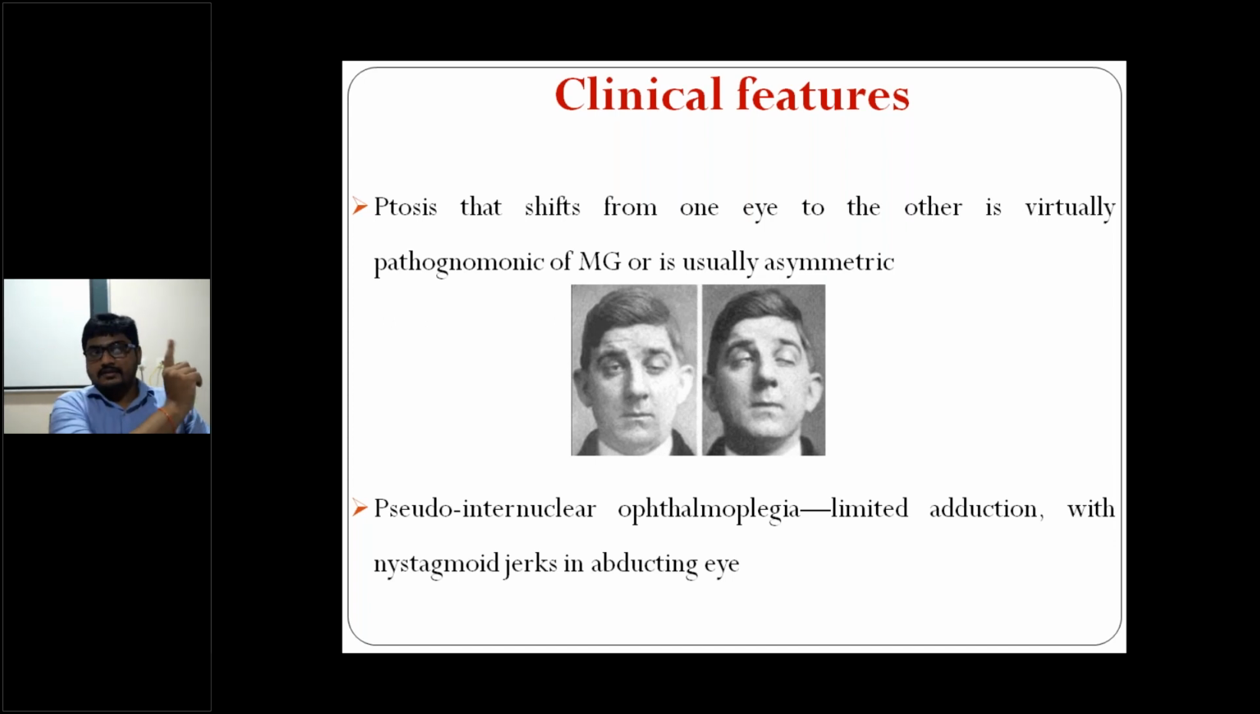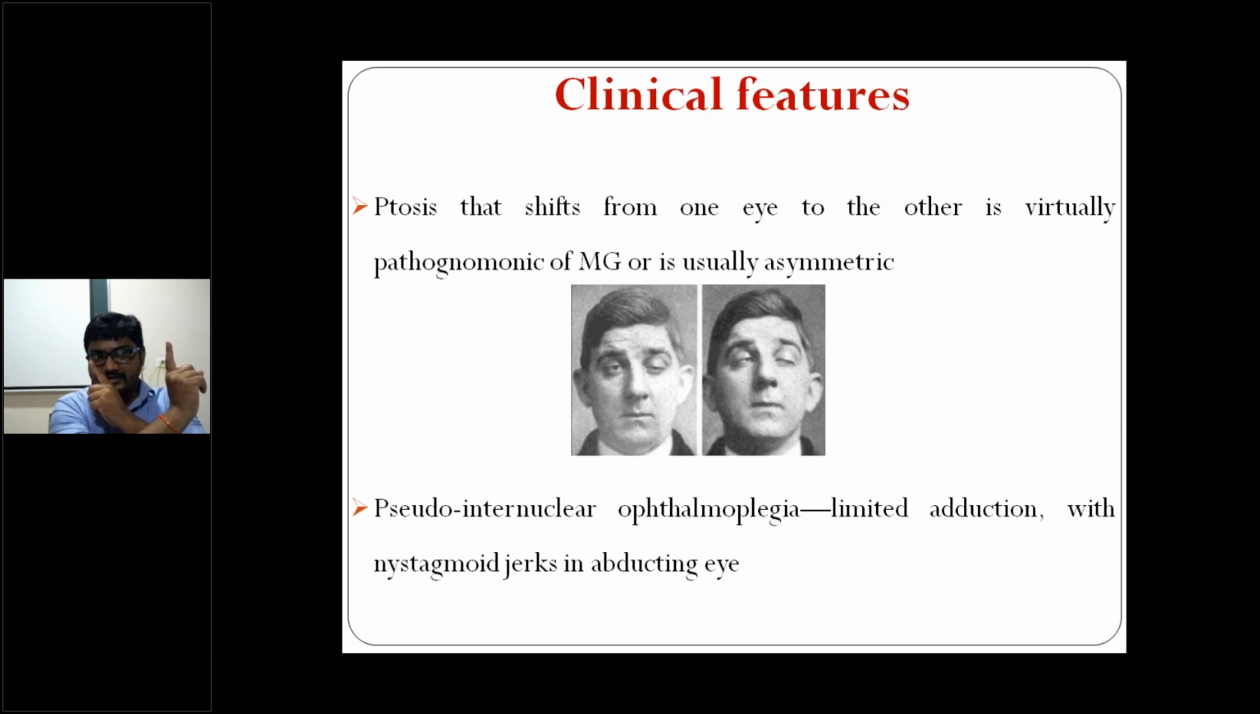So if you look like this, now what happens to the right eye? Right eye is abduction or adduction? Adduction. So right eye is adduction, and the left eye is abduction. So you will be having some nystagmus in this abducting eye. Some nystagmus jerks will be there in this abducting eye, right?